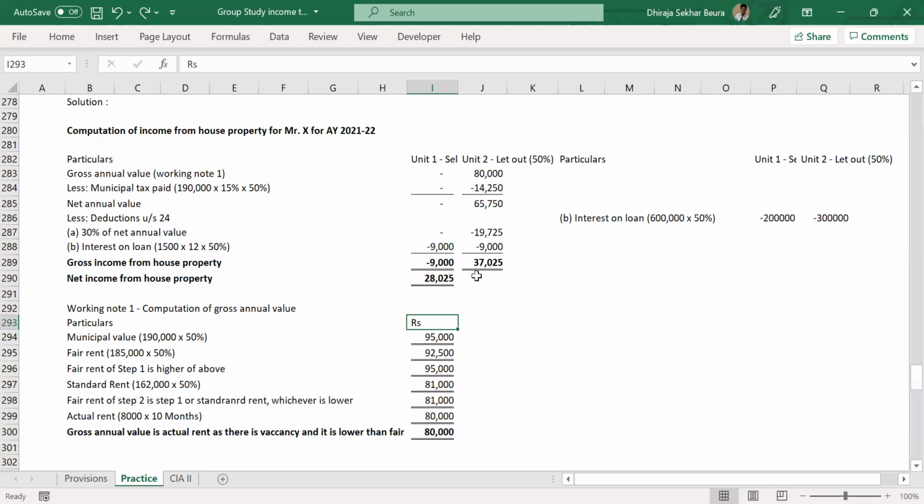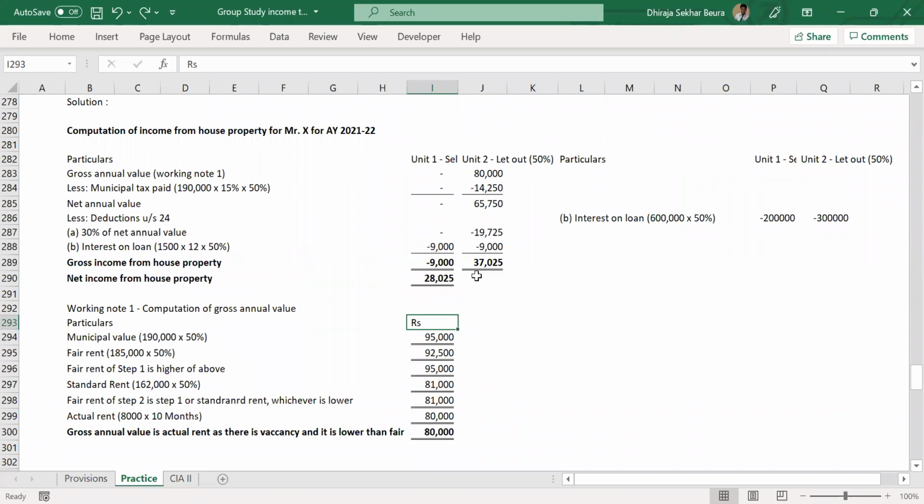If there are three units in the same building, one self-occupied and two let out, what will be the percentage? Is it 50%, or divided by 3? With three units, we take 33%, 33% and 33%. So if units 1 and 2 are self-occupied, 67% is self-occupied and 33% is let out; we can divide by 3 directly.